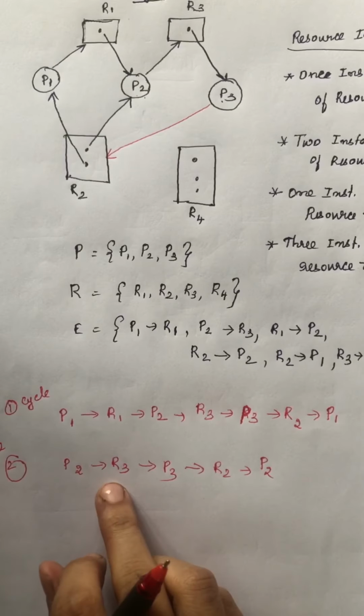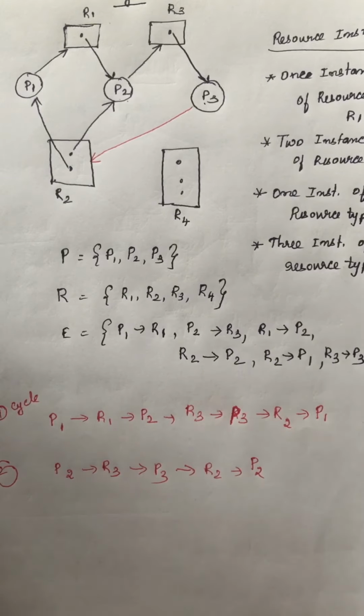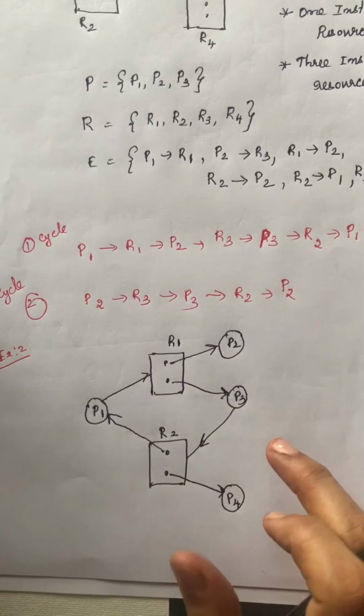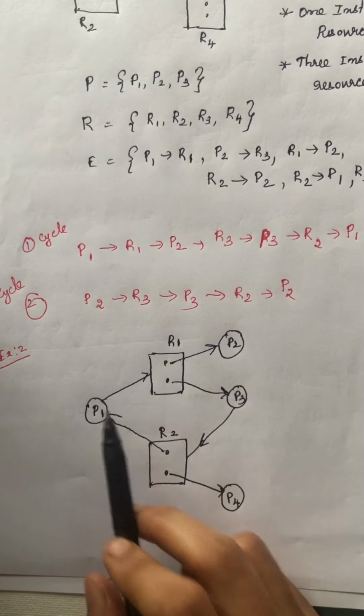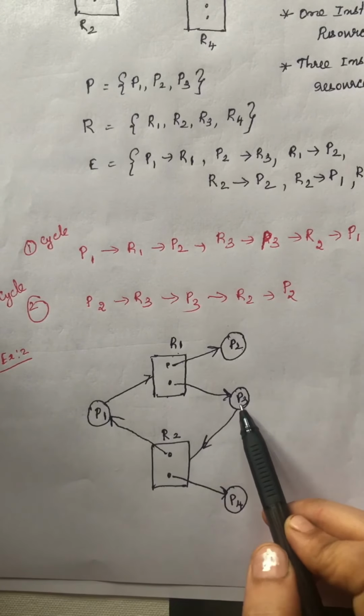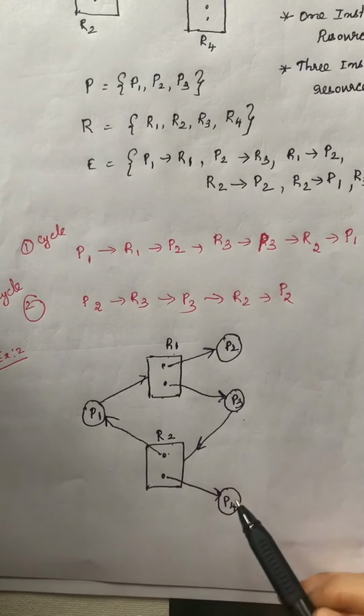If a cycle exists in the graph, then we can say that a deadlock can occur. Okay. Now we will see one more example, another resource allocation graph, where we have four processes P1, P2, P3 and P4, and two resource types R1 and R2. In R1 we have two instances, in R2 we have two instances. P1 is requesting for resource R1, but R1 is allocated to P2 and also P3, and P3 is requesting for R2, but R2 is allocated to P1 and P4.